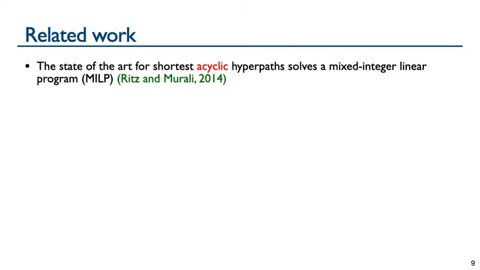The current state of the art for shortest hyperpaths in cell signaling networks finds only acyclic hyperpaths by solving a mixed integer linear program, or MILP. Recall that even the acyclic problem is NP-complete. And because the MILP solves this NP-complete problem, it does not have any efficiency guarantees, but is practical. Integer variables here capture the hyperedges in the hyperpath, and real valued variables enforce an ordering on the vertices in the acyclic hypergraph. This formulation has no natural extension to handle cycles.